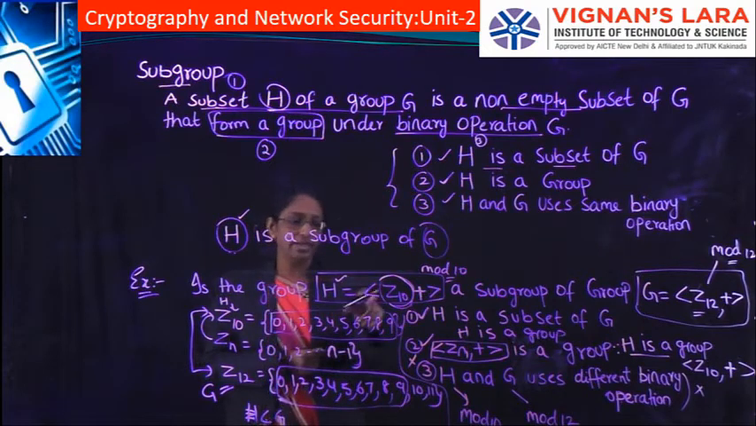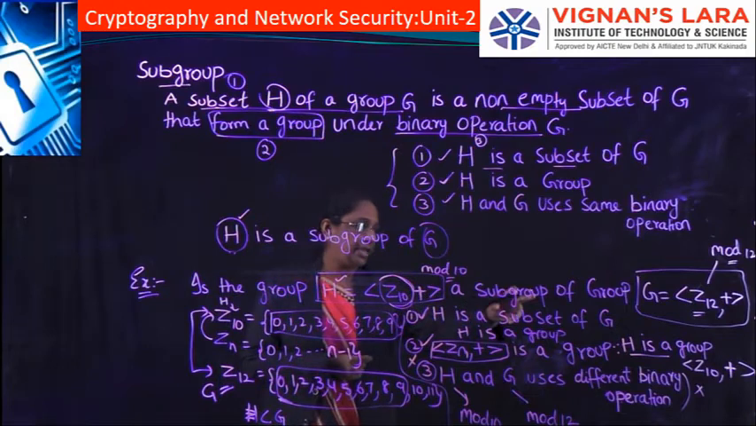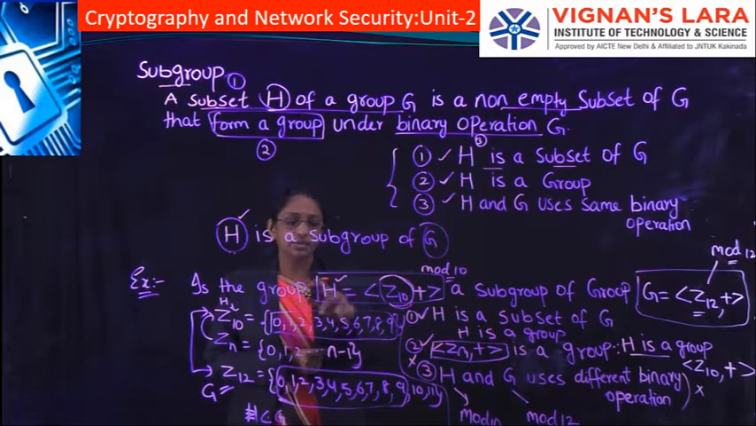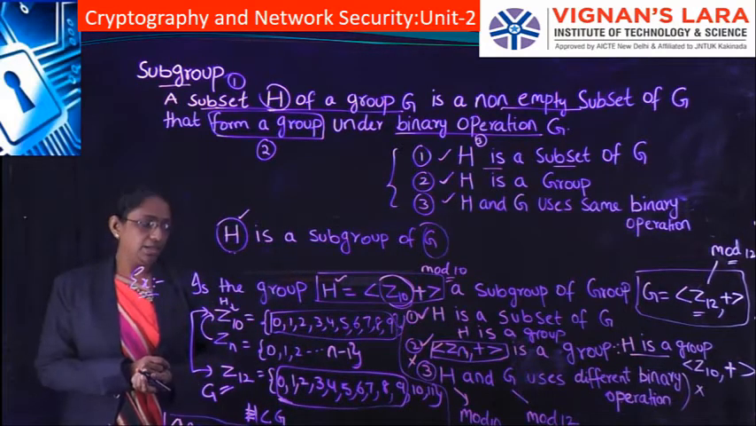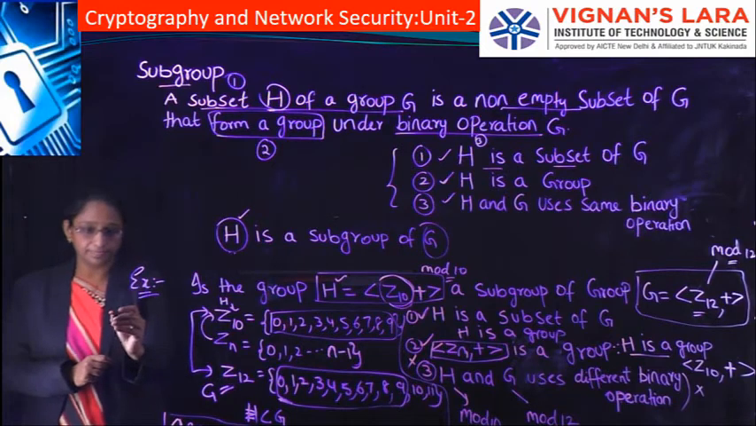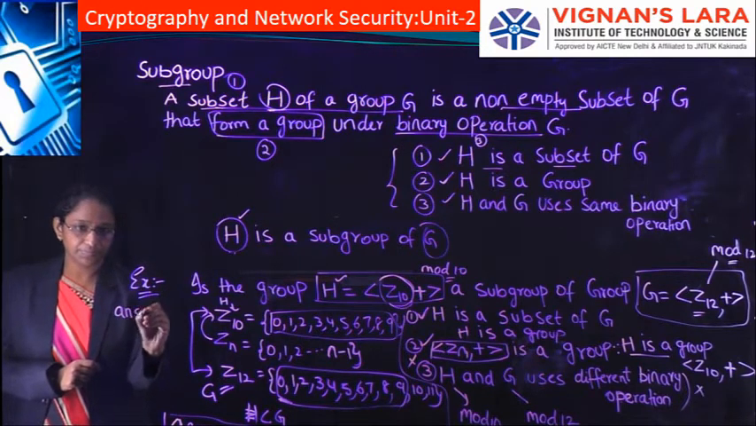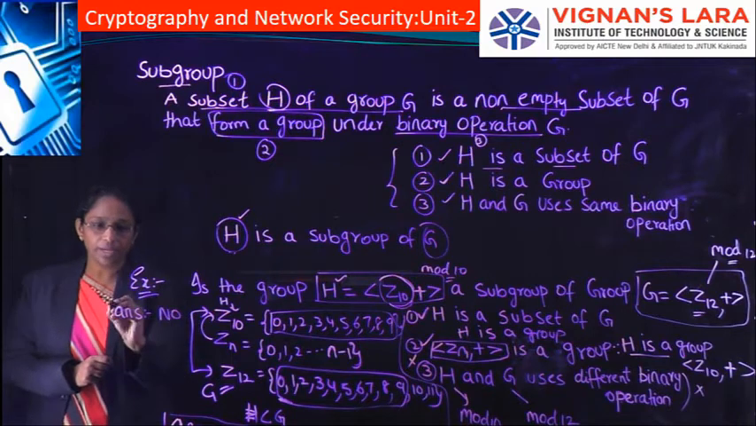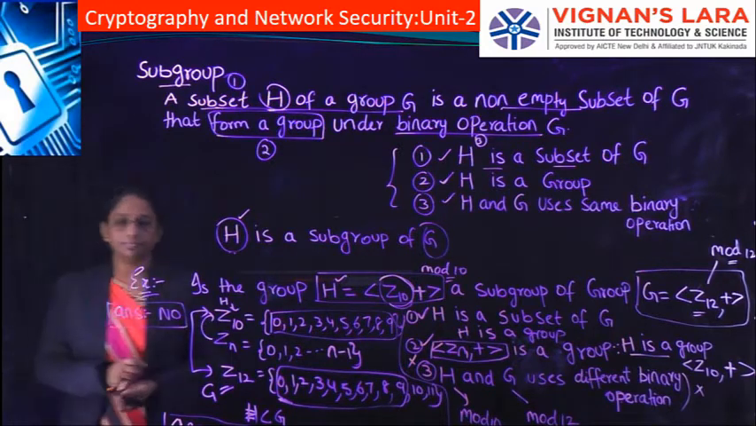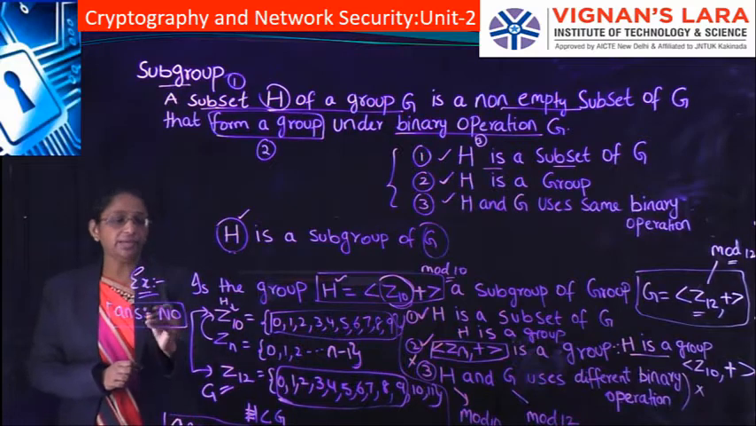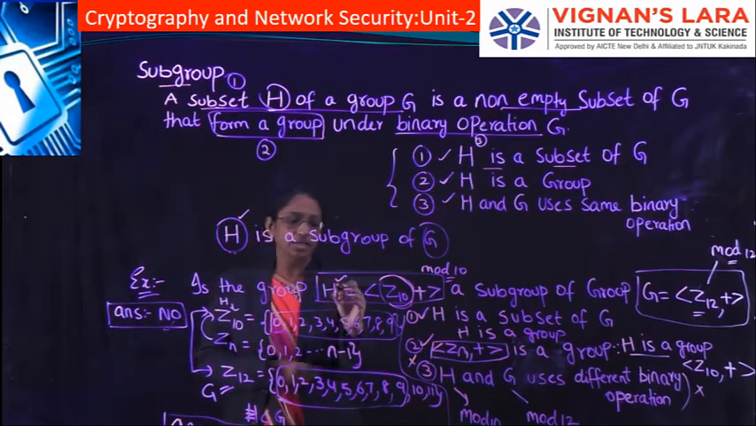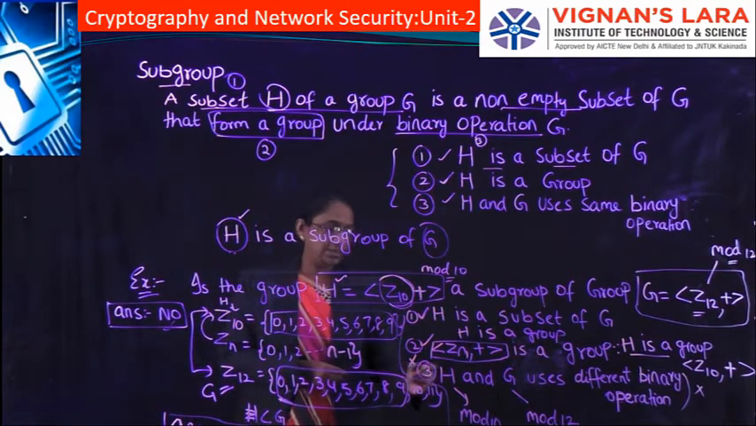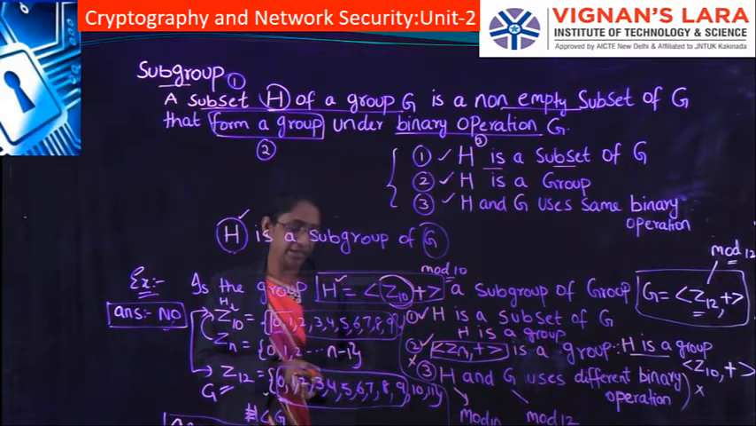Is the group H equal to Z10 with plus a subgroup of G? The answer is no. H with group G is not satisfying the third property, since H and G use different binary operations.